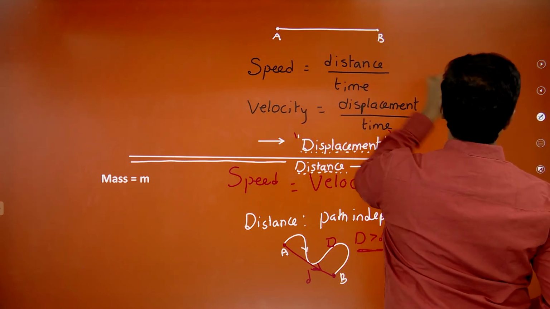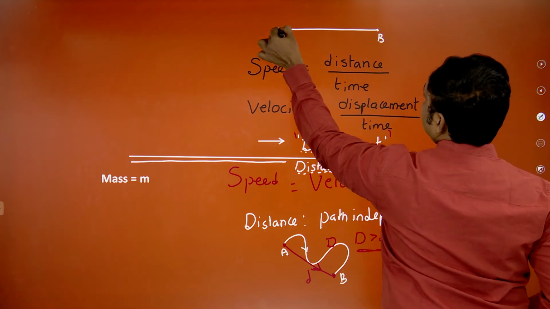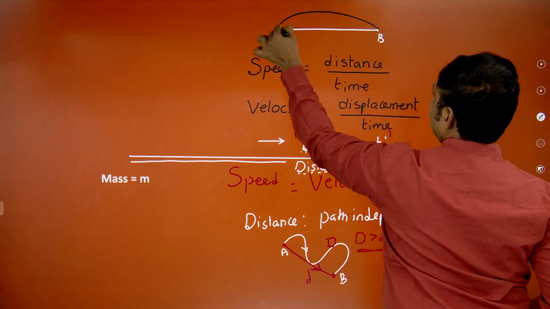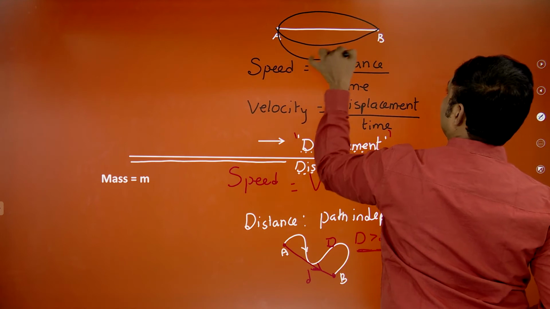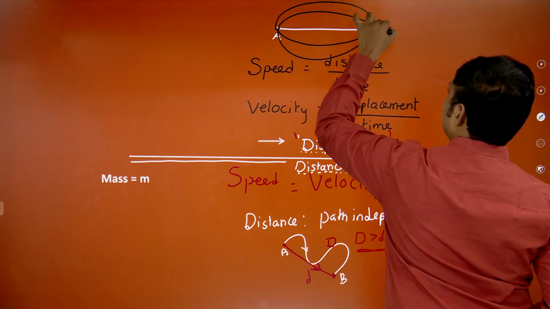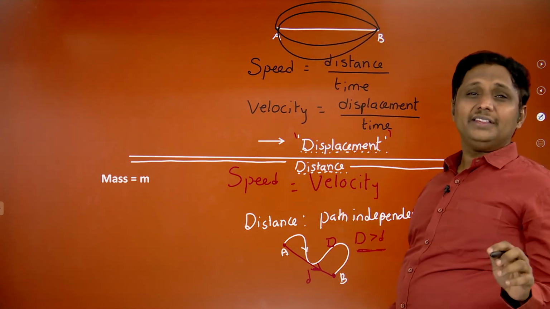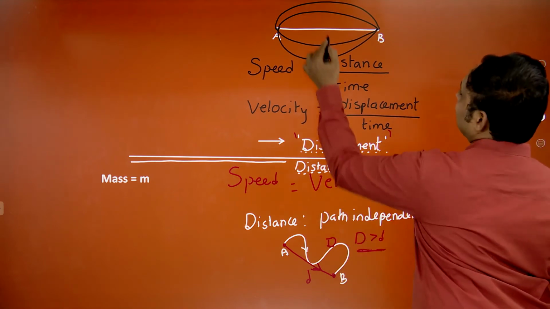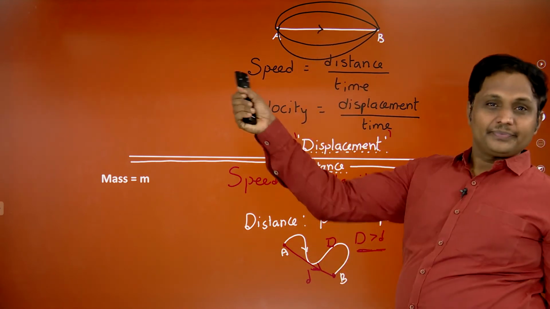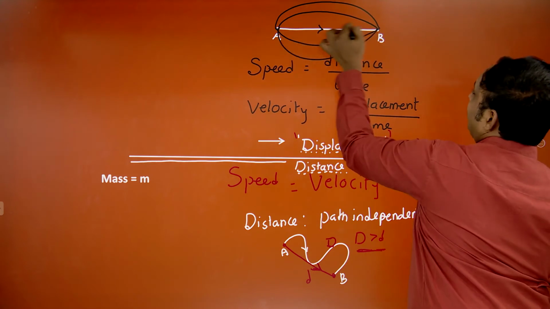You can reach A and B in many ways. You just have to reach here. You can reach here, you can reach here. In this path also you can reach. But only one thing, the shortest path, is only one path. It's very clear. We are going to reach the shortest path from A to B.